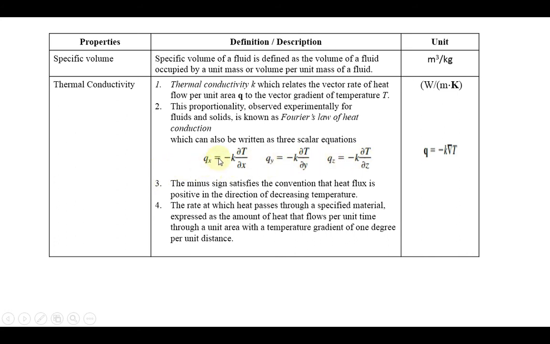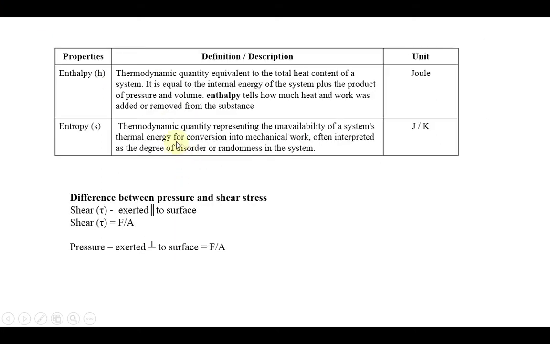So this is the equation based on the Fourier law of heat conduction. This is the general form of the thermal conductivity equation. And what is the meaning of the minus sign? The minus sign satisfies the convention that heat flux is positive in the direction of decreasing temperature. That is the meaning of your minus sign.